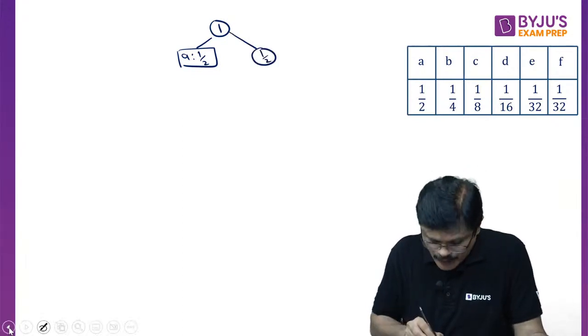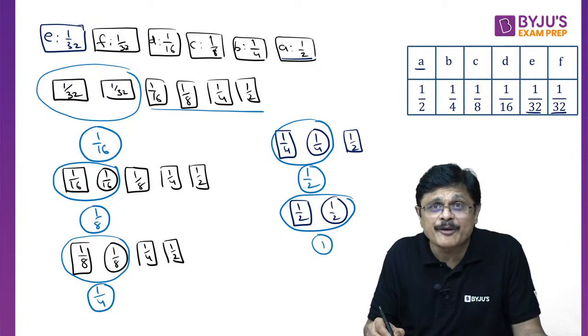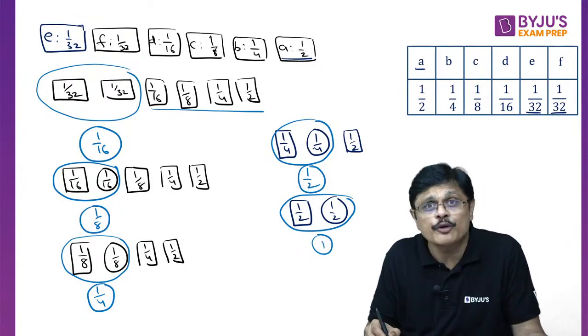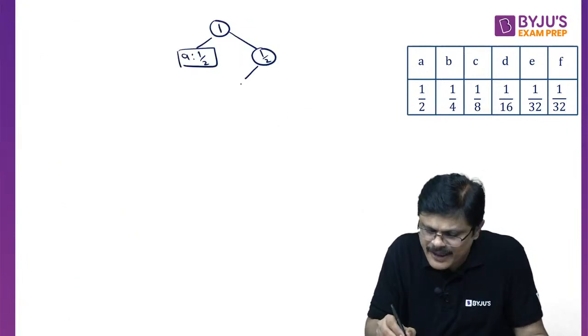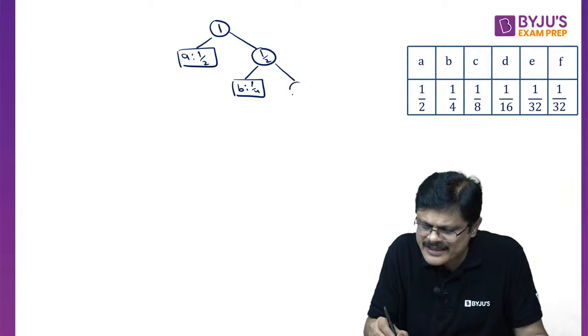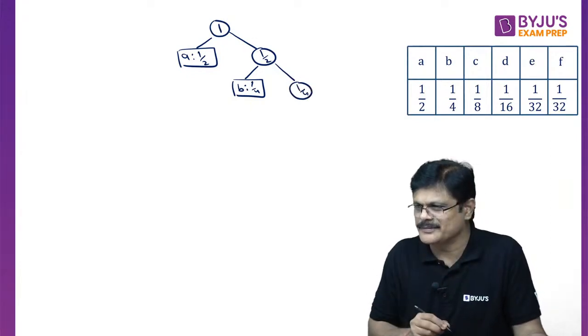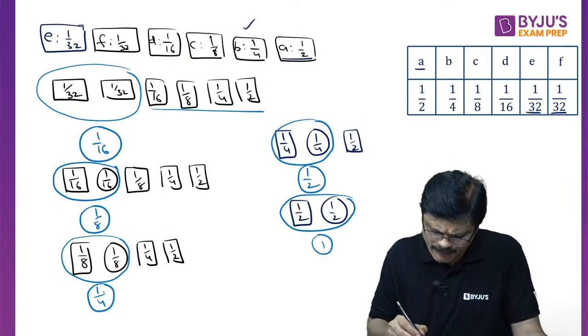Now you need to tell me how this 1 by 2 is created. It is created with a 1 by 4 square node and a 1 by 4 circle node. The 1 by 4 square node means B. So the left side of this would be B with 1 by 4, and the right side is the created node. Am I clear? Now again go back: how is 1 by 4 created?